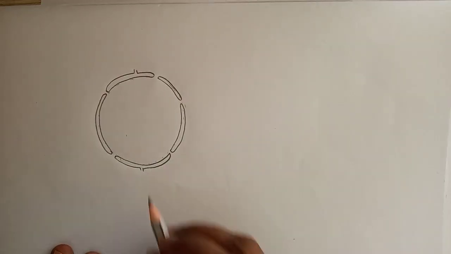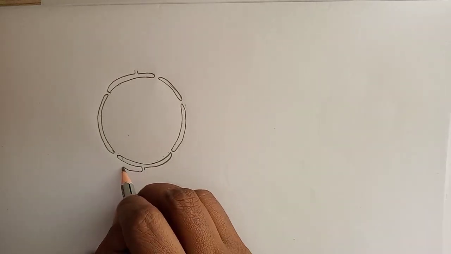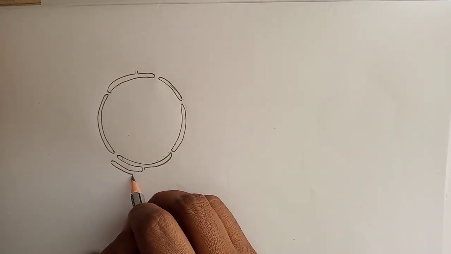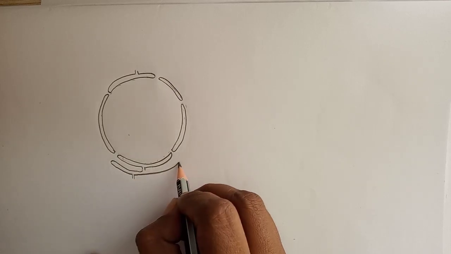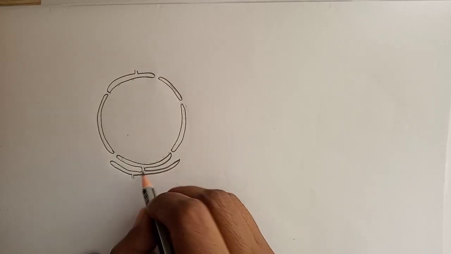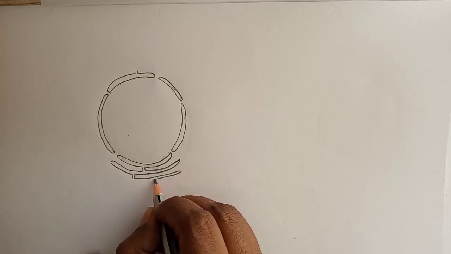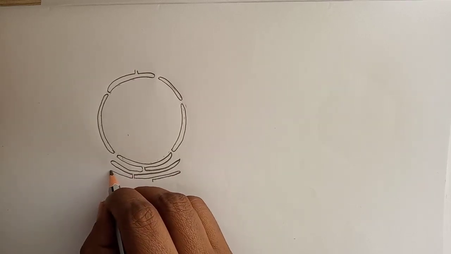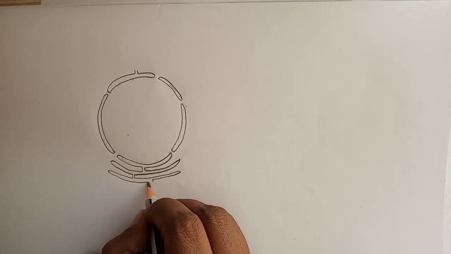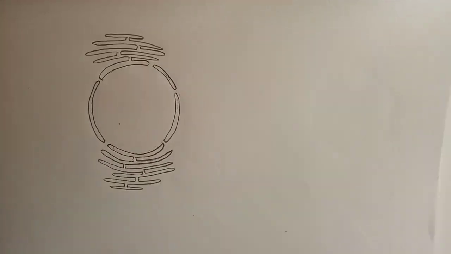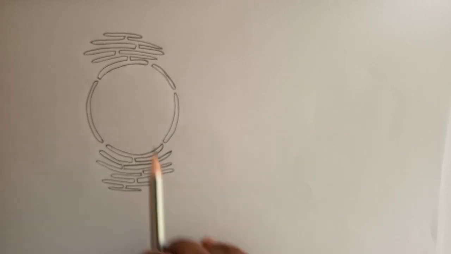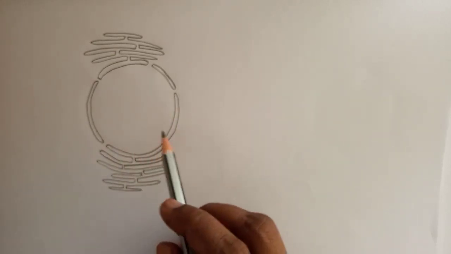Next, the endoplasmic reticulum is attached with the nucleus, so we are going to draw that. Like this. This is the structure of the nucleus.